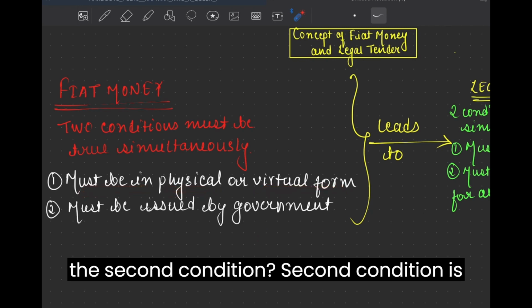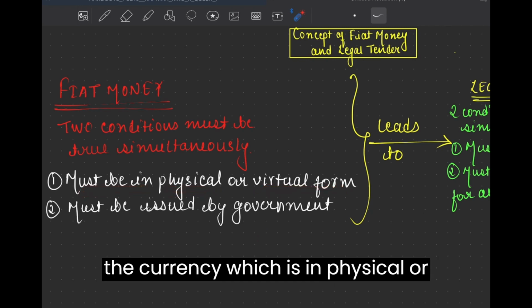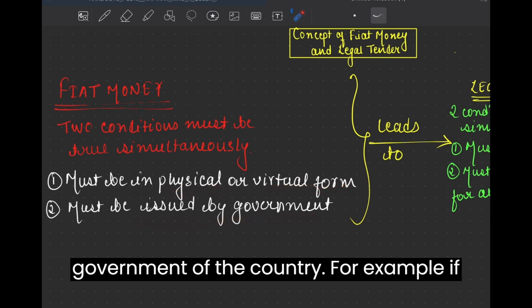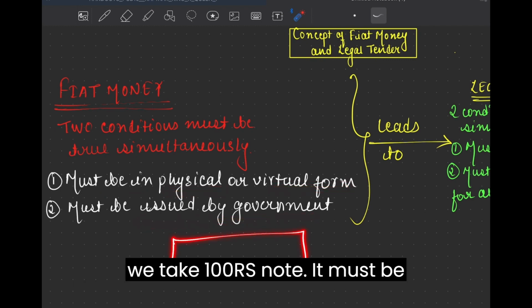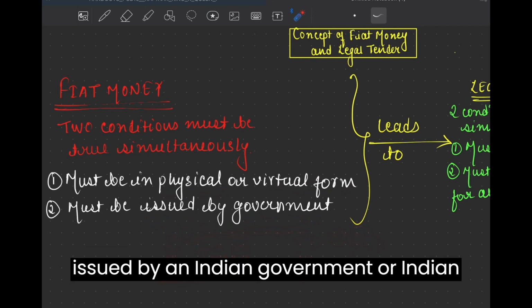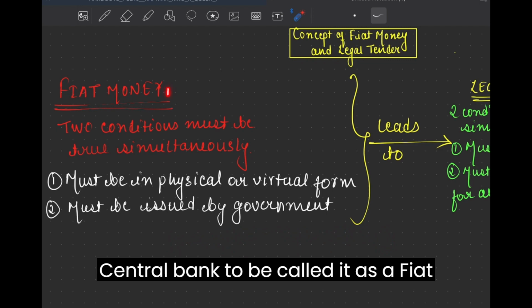And what is the second condition? The second condition is that the currency which is in physical or virtual form must be issued by a government of the country. For example, if we take a 100 rupee note, it must be issued by the Indian government or Indian central bank to be called a fiat money.